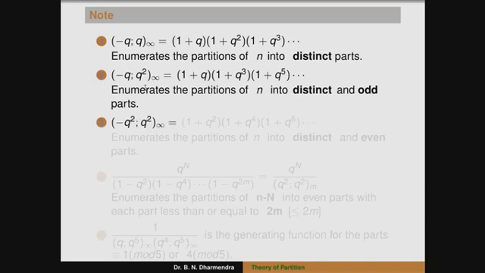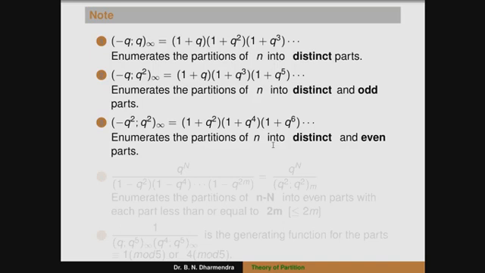Similarly, minus q square infinity is equal to 1 plus q square, 1 plus q to the power of 4, 1 plus q to the power of 6. So we can observe that the powers of q here are all even. So it can be written as enumerates the partitions of n into distinct and even parts.